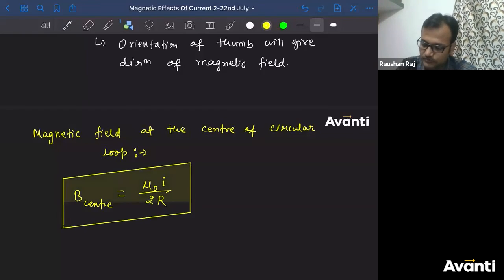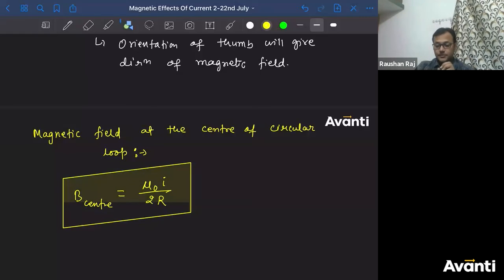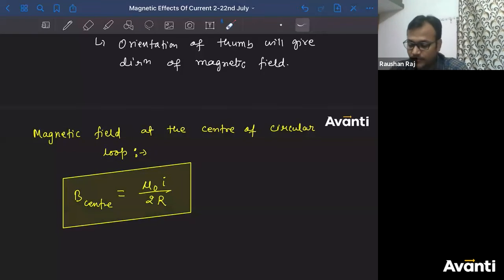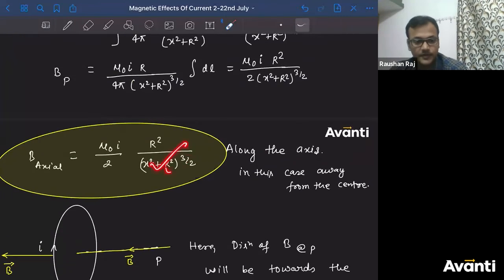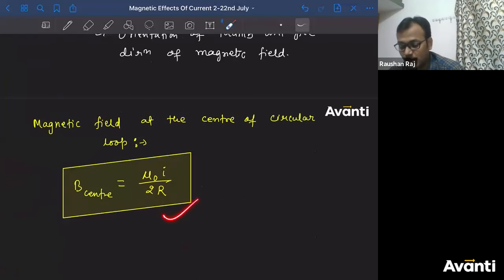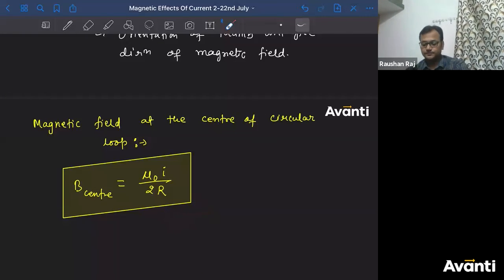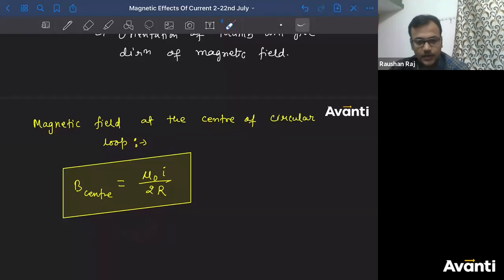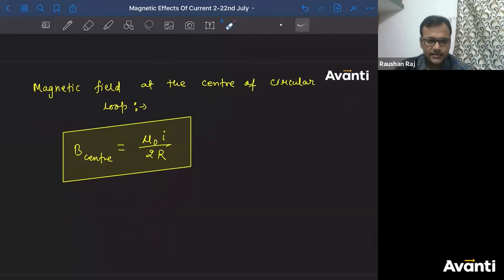ये याद कर लो, मतलब बहुत इंपॉर्टेंट है. You may not be asked this formula, but this formula will be used a lot of time in competitive examination also. When I'll be teaching you some numericals for JEE NEET and all, this formula will be used frequently. So please remember this अच्छे से. ठीक है? बहुत बढ़िया.